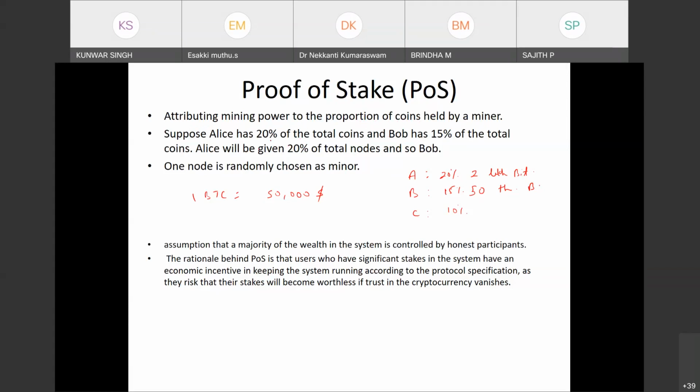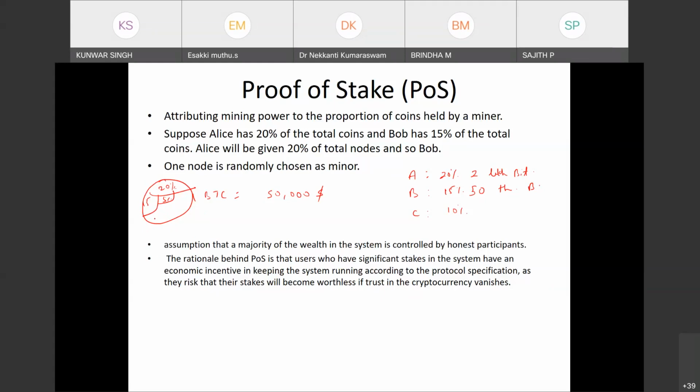For example, Alice has 20%, Bob has 15%, and others have 5%. Alice will be given 20% of the numbers, another person will be given 15% of the numbers, someone 5%, and then one number will be chosen randomly from it.